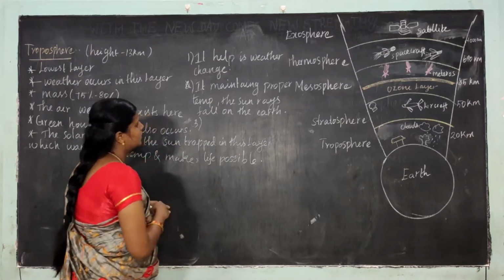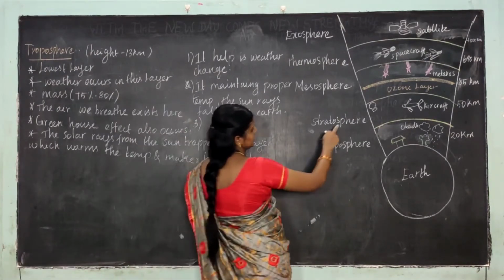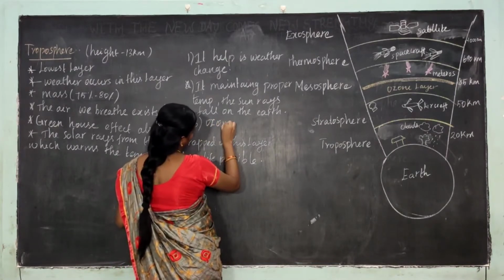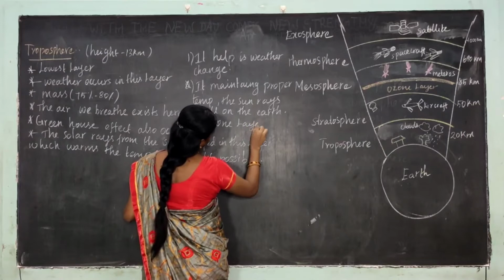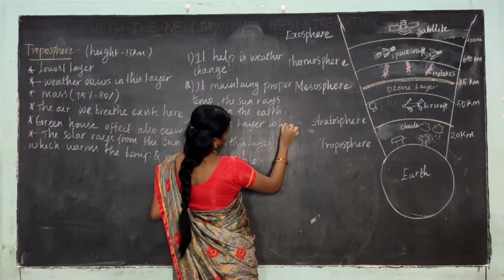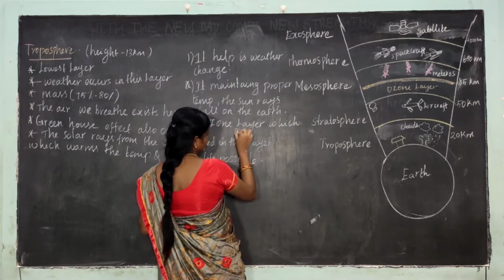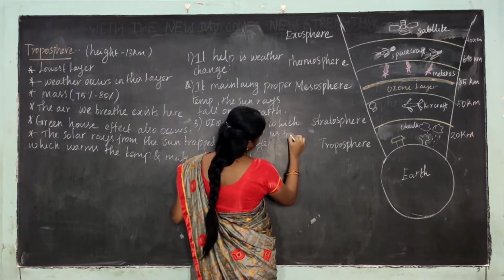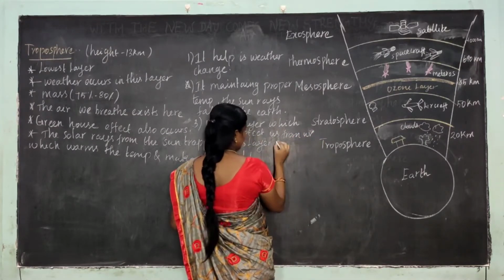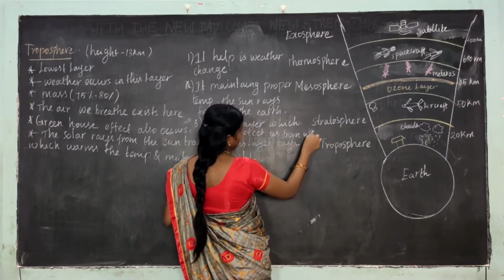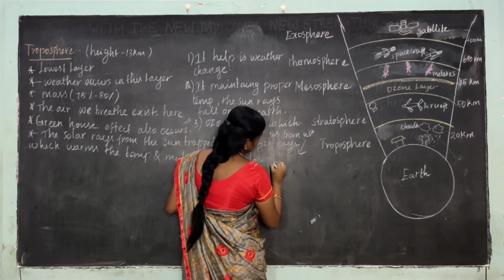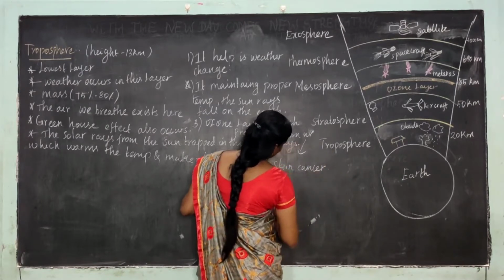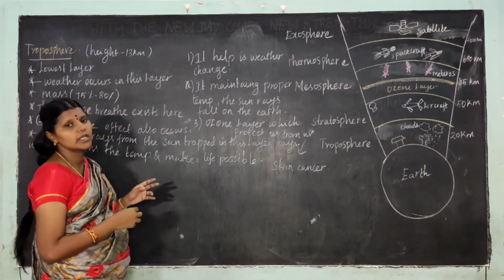And third one is the ozone layer, which protects us from UV rays, that means ultraviolet rays, which cause skin cancer. So these are the roles of the atmosphere.